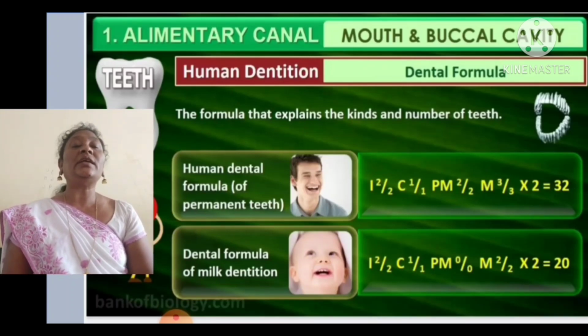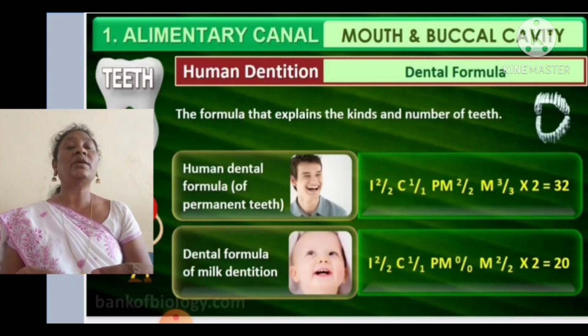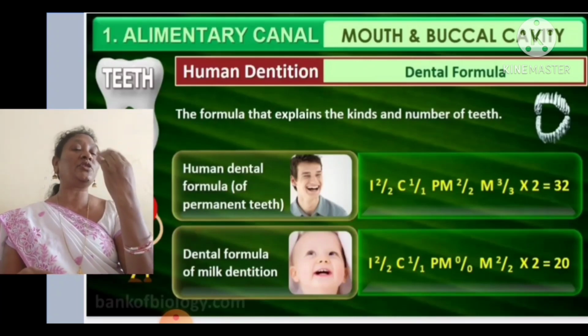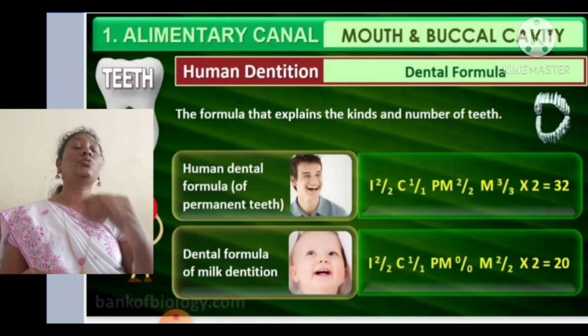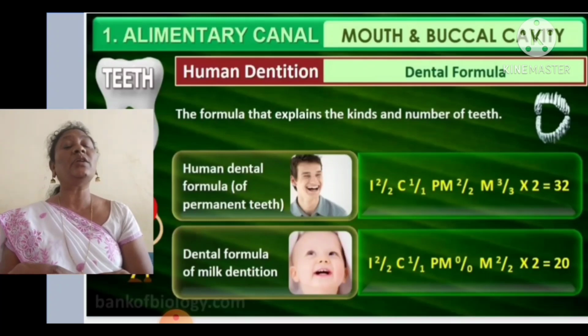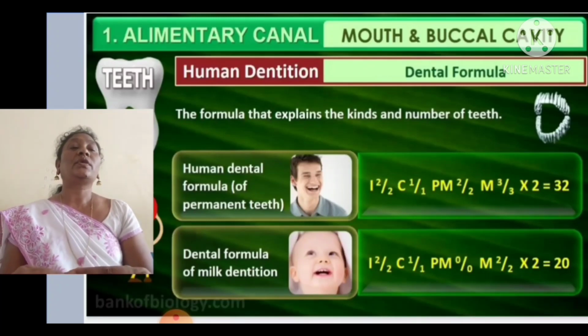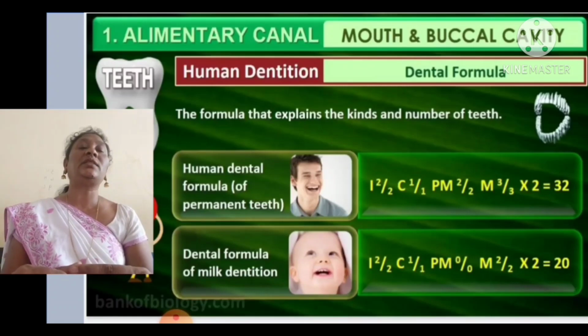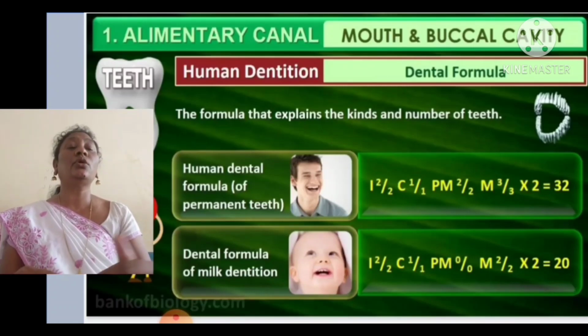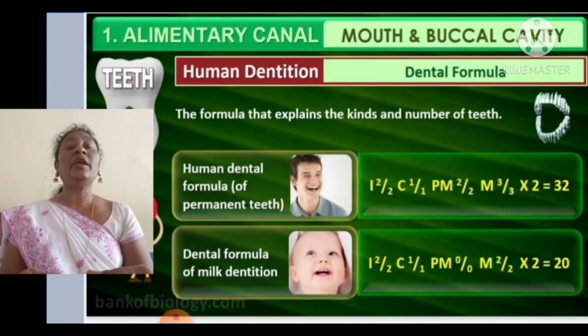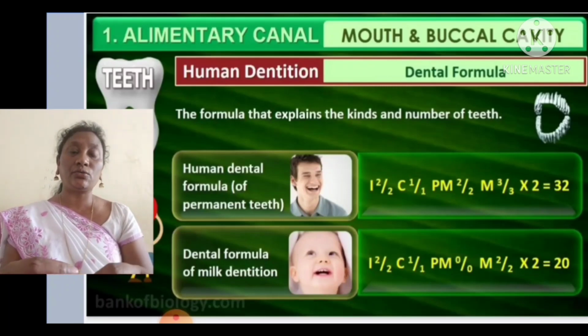The permanent teeth: incisors number is 2 by 2, upper jaw and lower jaw, canines 1 by 1, premolars 2 by 2 and molars 3 by 3. So the total number of teeth is 32 in the permanent teeth. Shortly we can call it 2 1 2 3. The dental formula is 2 1 2 3 by 2 1 2 3.